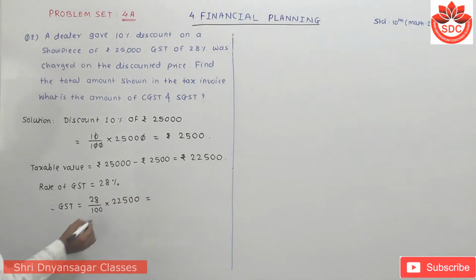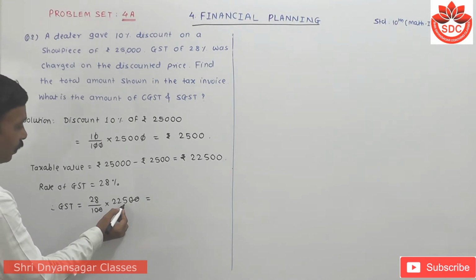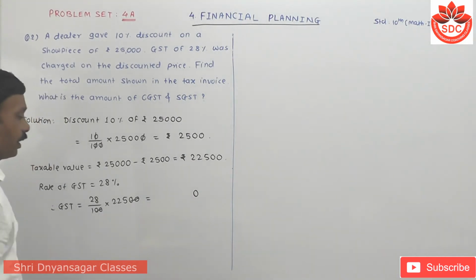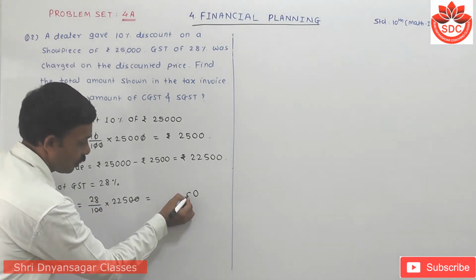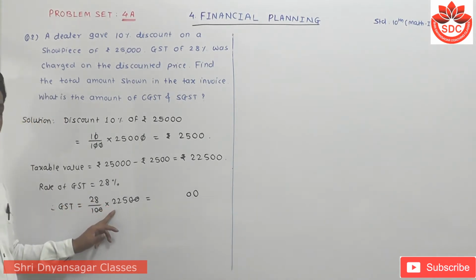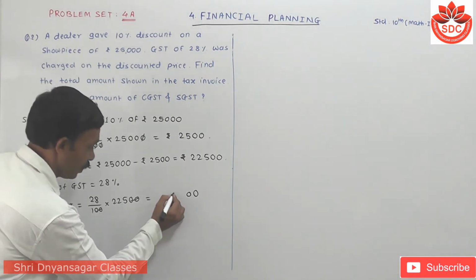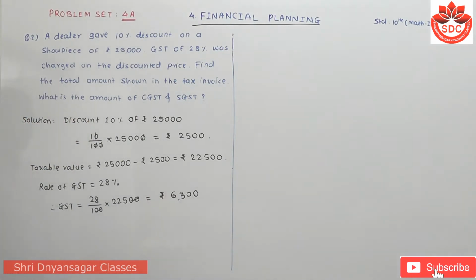Now we have to simplify this. 20 gets cancelled. 28 fives are 140, carry 14. 28 twos are 56, 56 plus 14 becomes 70, carry 7. 28 twos are 56 plus this 7 becomes 63. That means rupees 6,300 is the GST here.